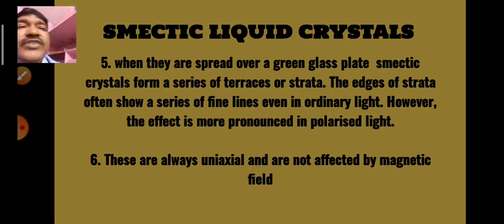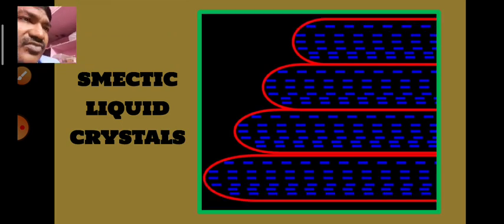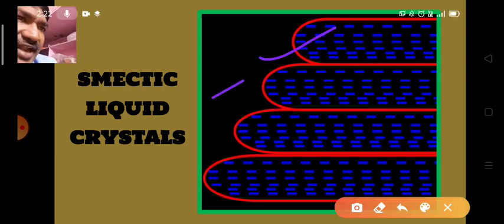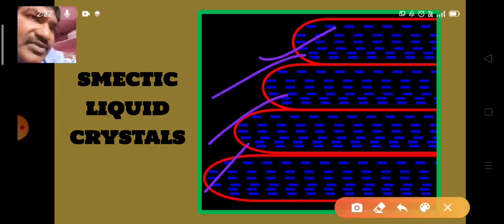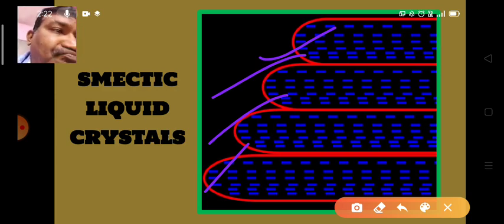So when we spread these smectic crystals on the clean glass plate, we observe terrace-like structures, here called strata.